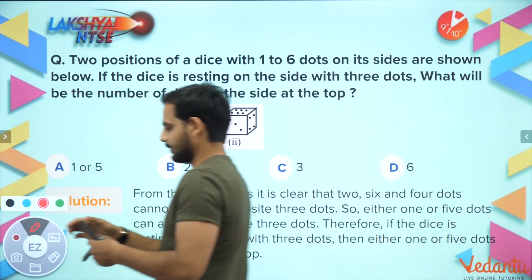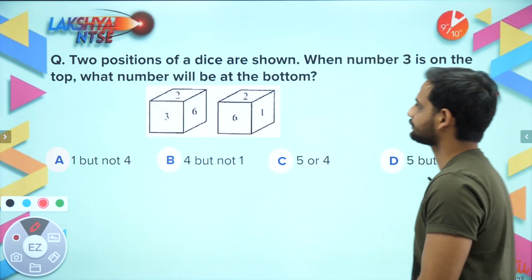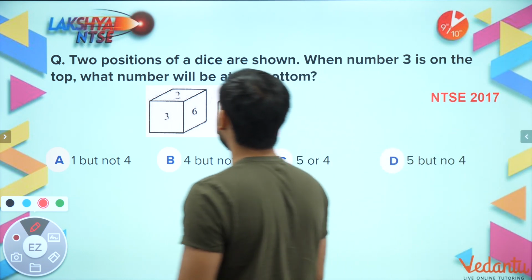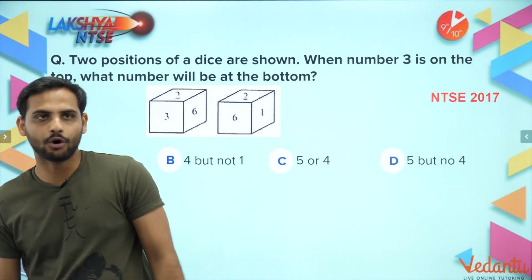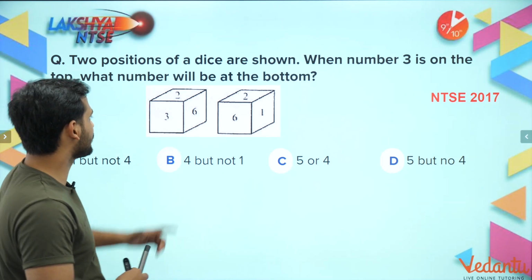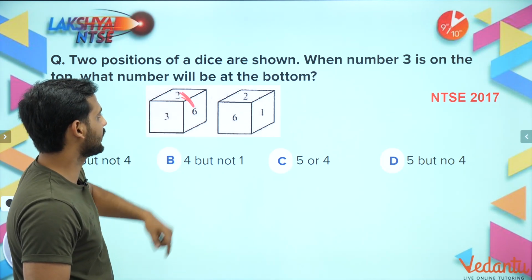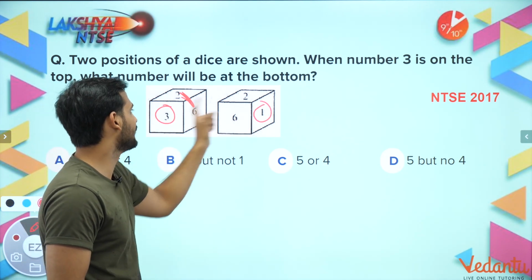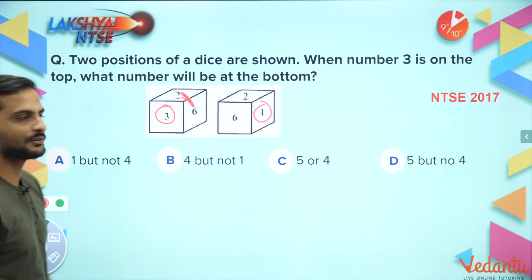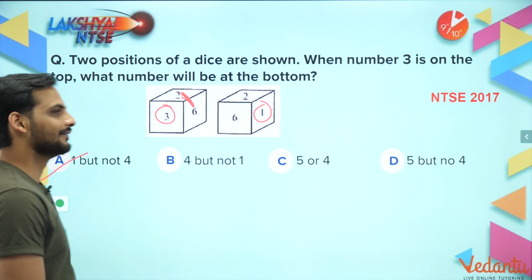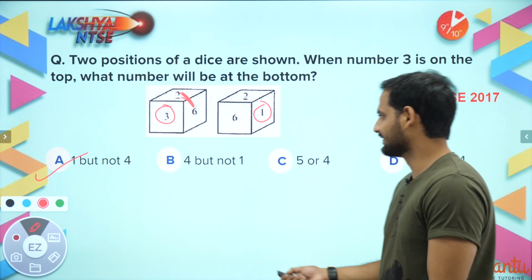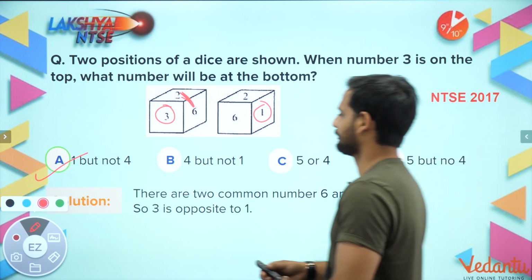The next question we have, bachcho, is this. Two positions of a dice are shown. When number 3 is on the top, what number will be at the bottom? Again, see, so easy question. 2 and 6 are sharing a corner. Correct? One corner is 3. One corner is shared by 1. That means 3 and 1 are opposite to each other. So what will I say? 1. Correct? Very easy na yaar? Right? Chalo, let's move to the next part.